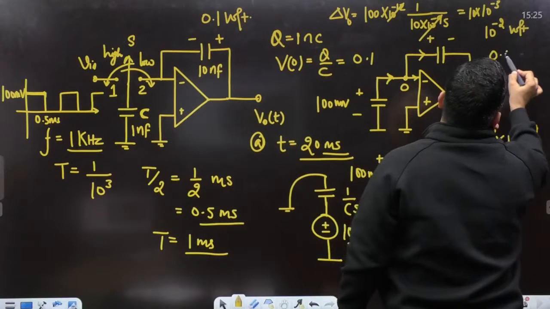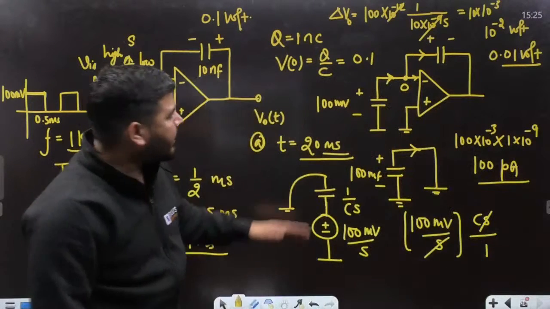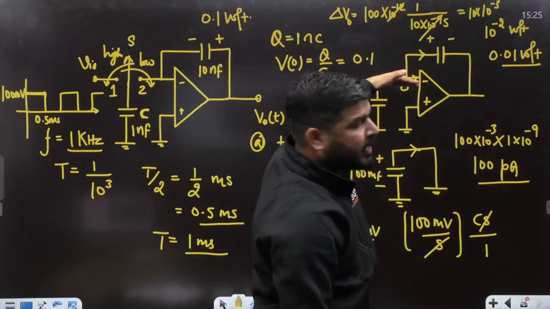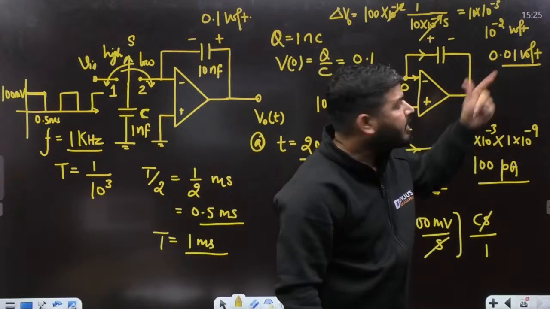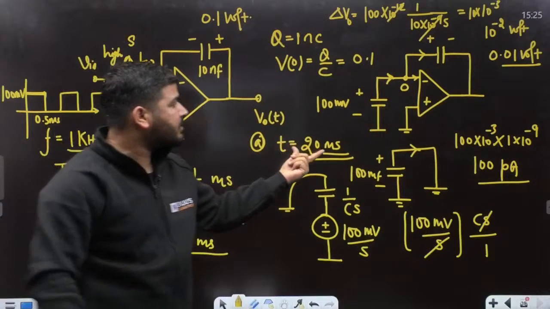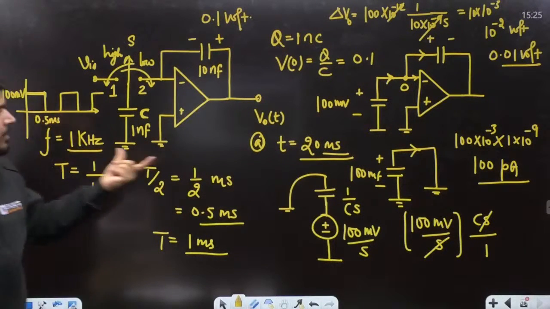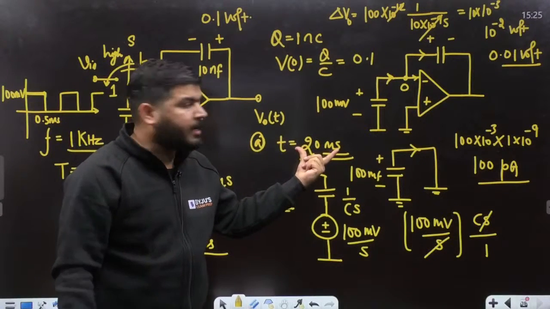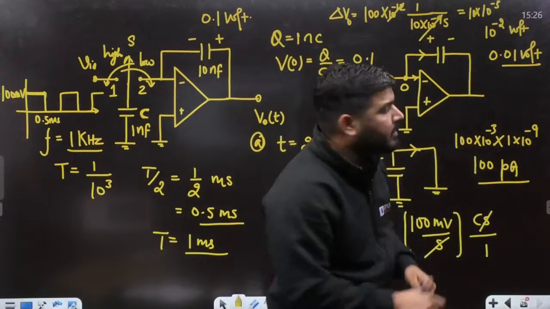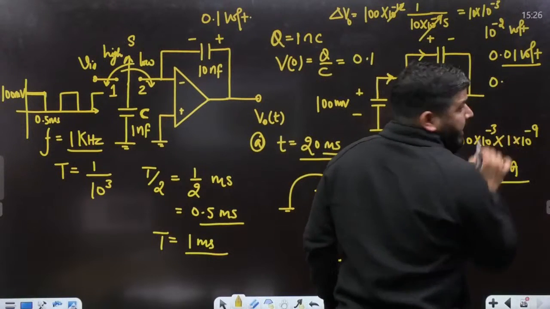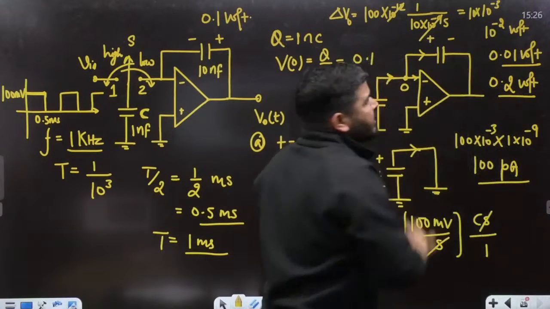It means 0.01 volt. This is the change. So when you connect this capacitor to this point, then the capacitor voltage will change by this much voltage. Now tell me, you have 20 cycles because each cycle is of 1 millisecond, no? And you need to go for 20 cycles. So in 20 cycles, if you multiply it with 20, then you will get 0.2 volt. You can see that the change in the capacitor voltage will be 0.2 volt.